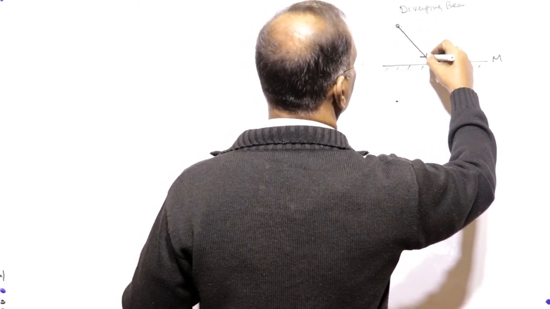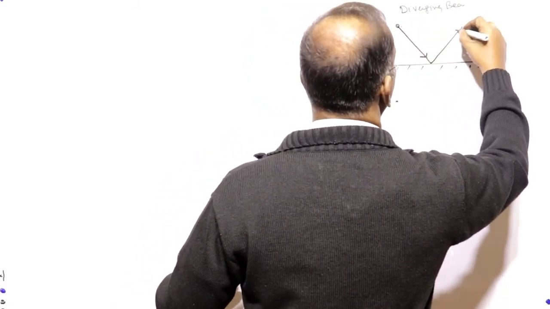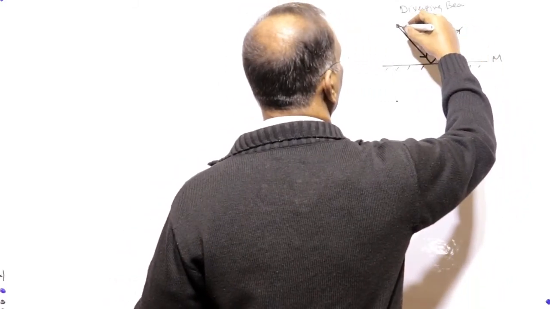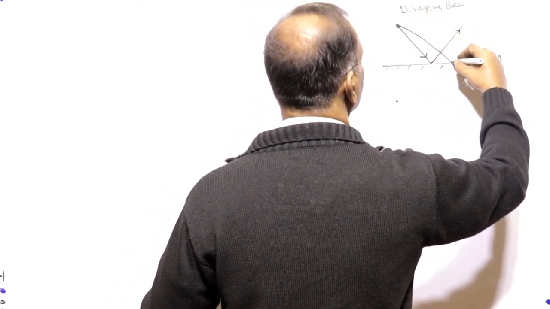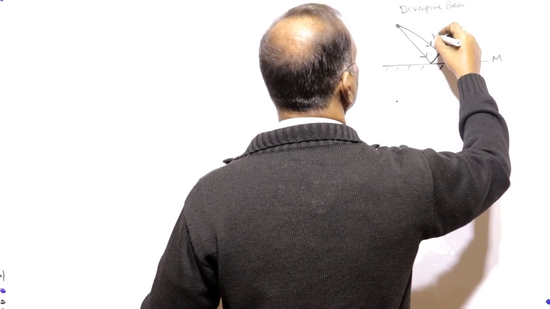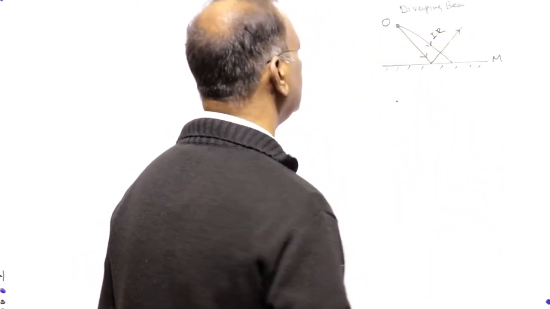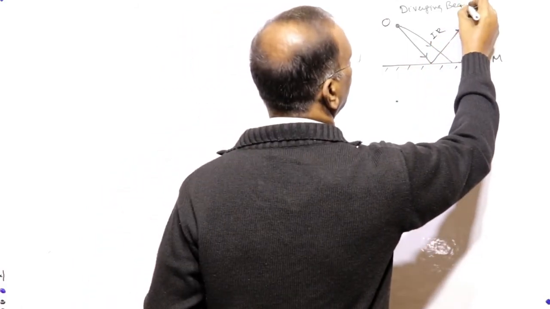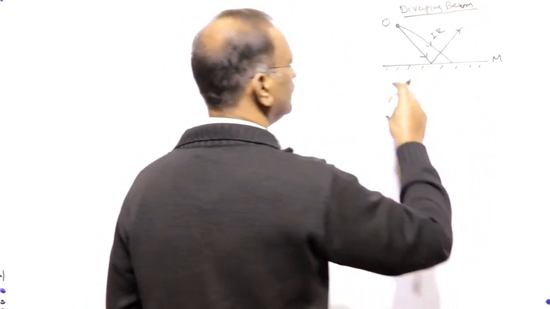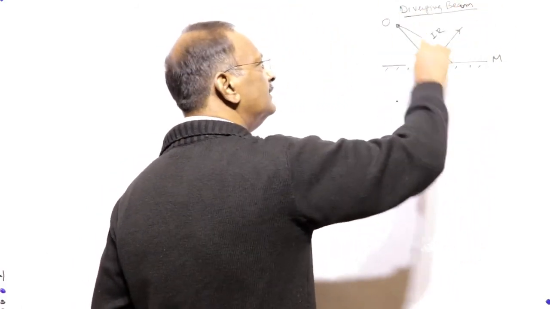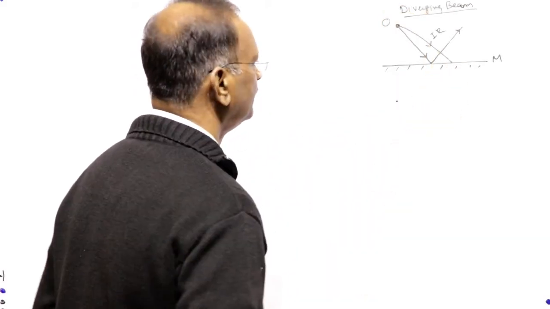Diverging means that from a point the rays seem to go away. After reflection this ray goes like this, and one more ray from the object comes like this. Both are incident rays. This is a real object with a diverging beam, so the rays diverge from a point.